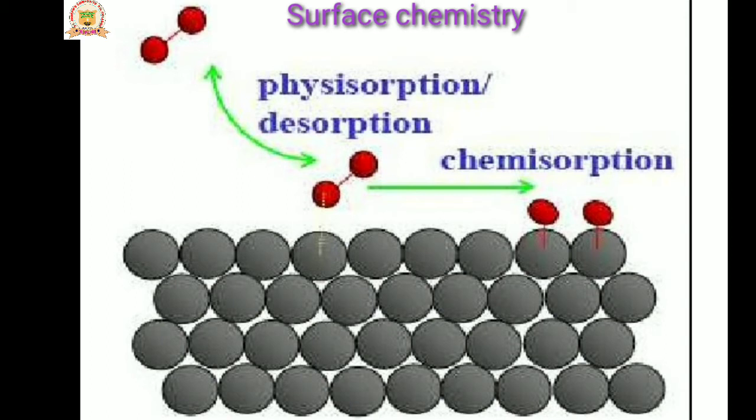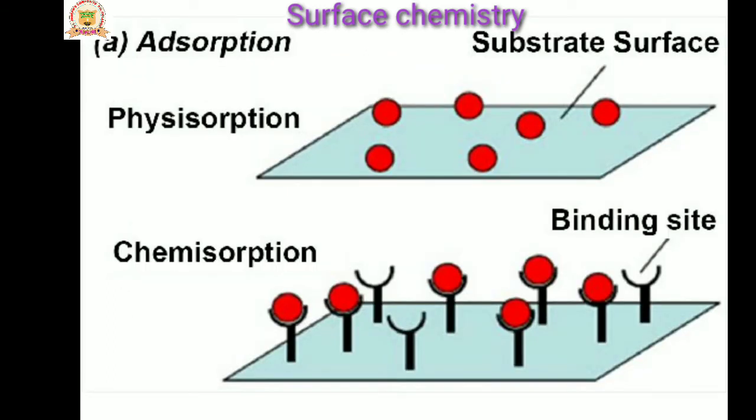Chemical adsorption involves a high energy of activation, but physical adsorption, with weak van der Waals forces, involves a low energy of activation. Chemical adsorption is also called activated adsorption because the activation energy required is high. In physical adsorption, only the gas molecules accumulate on the surface by weak forces. But in chemical adsorption, the binding site forms a bond with the surface. That is chemical adsorption.